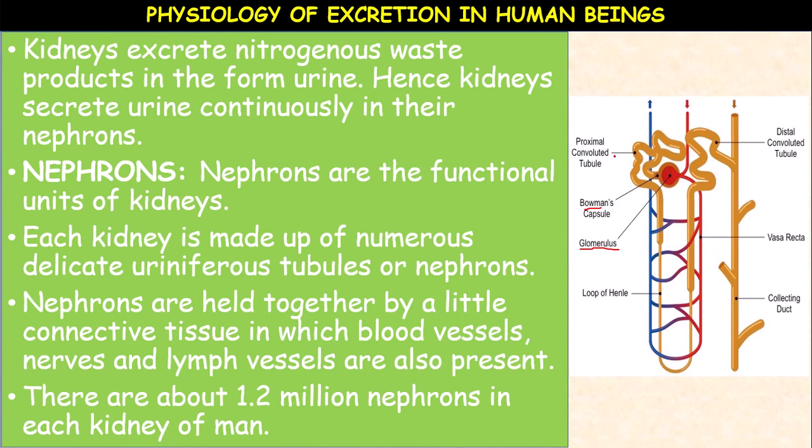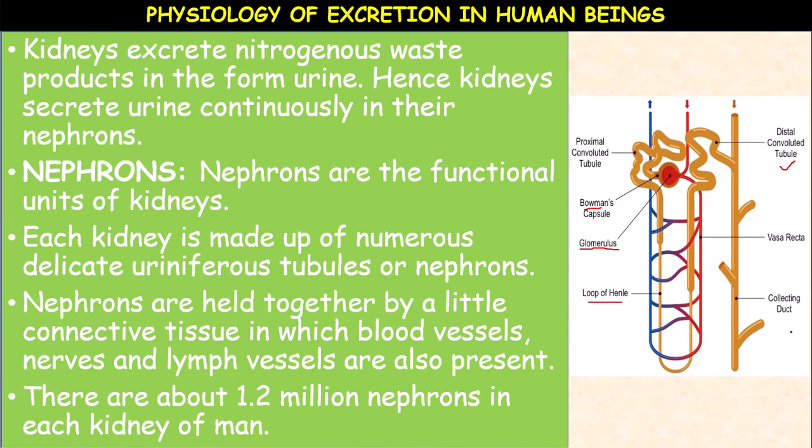Next is the proximal convoluted tubule, PCT. The proximal convoluted tubule is continued by the loop of Henle, a hairpin-like structure. Then the distal convoluted tubule. Next, the last part, a collecting duct. Very simple to remember.